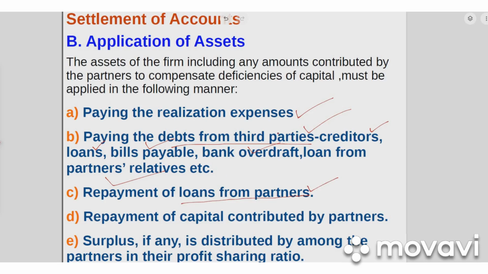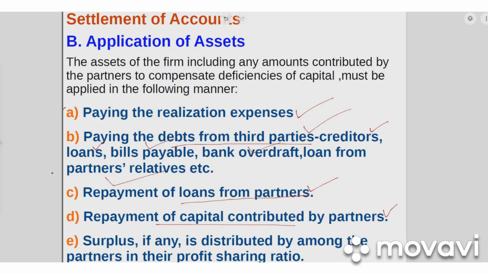That has to be paid next. Then after the payment of these two types of internal liabilities, the partner's capital has to be paid. I am repeating: first payment of expenses, then third party liabilities, then partner's loan, then partner's capital.